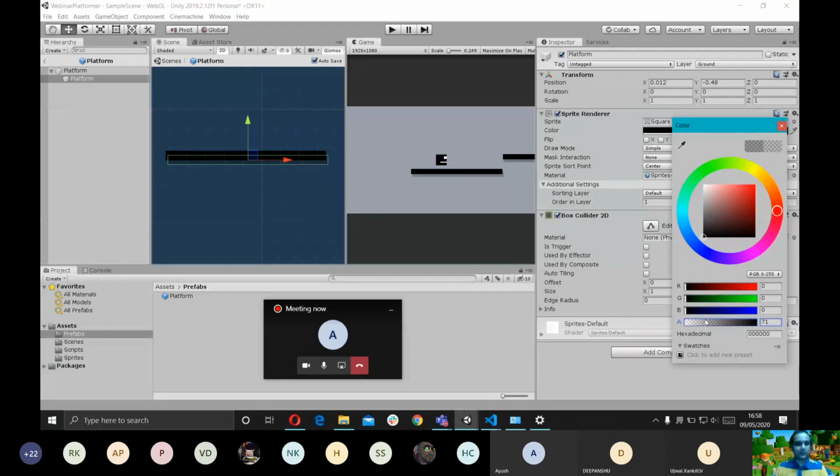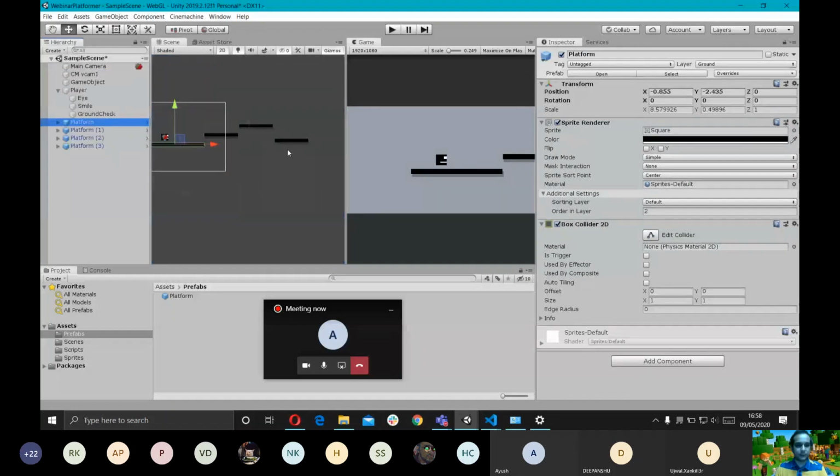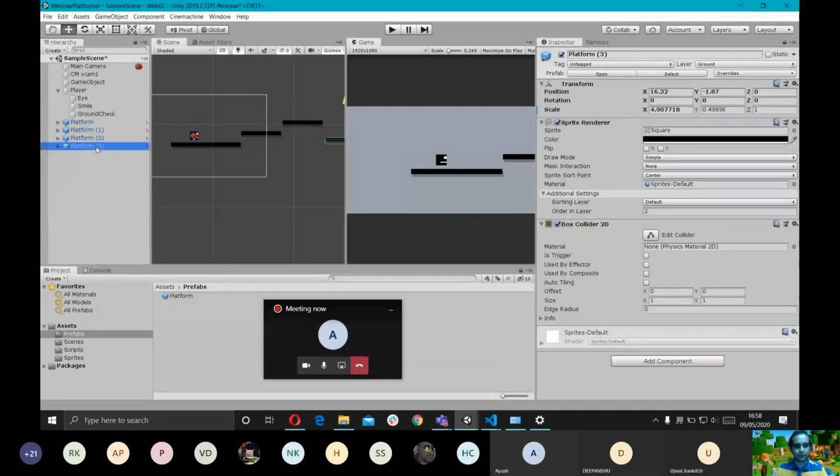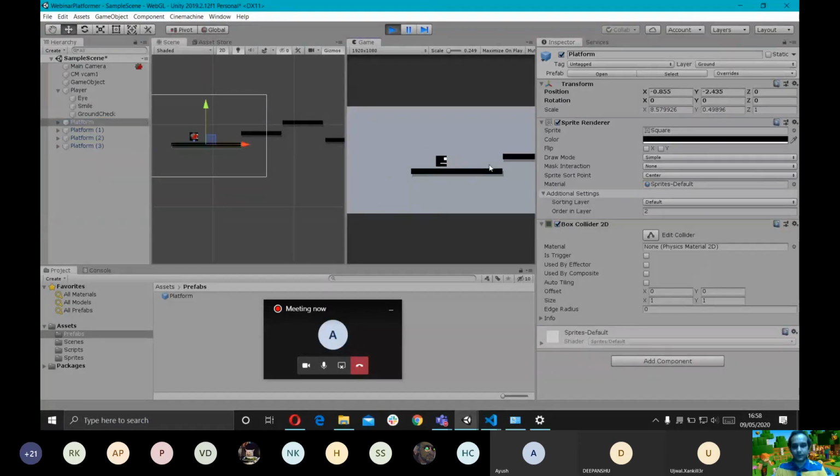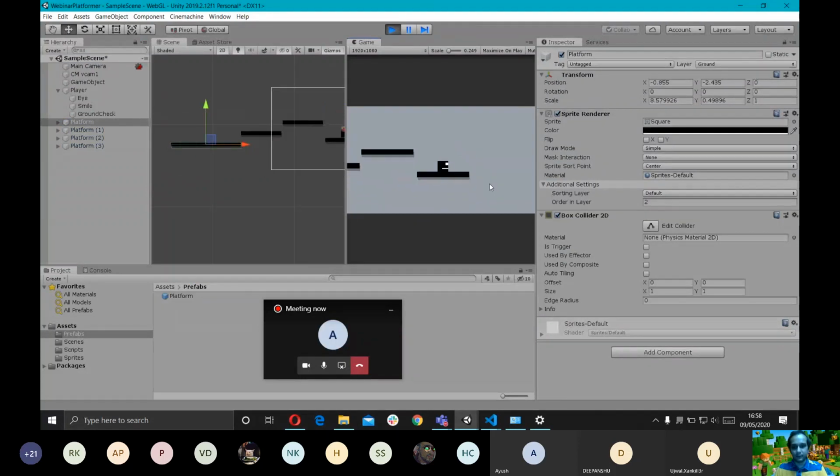Yeah. So I added a shadow to one platform in my game, but it is automatically reflected in all the platforms because they're all prefabs, references to one prefab. Whatever changes you make to a single prefab will be reflected throughout the game. Now, as you can see, all the platforms have shadows, and we just needed to add it to one single one of them.